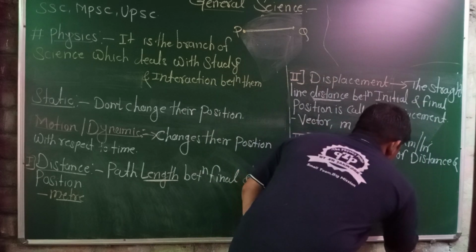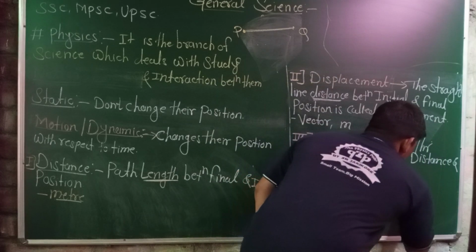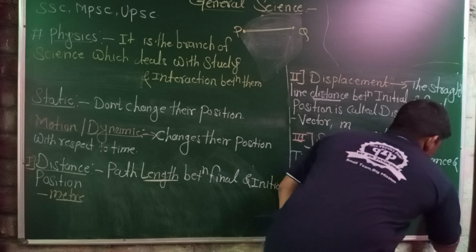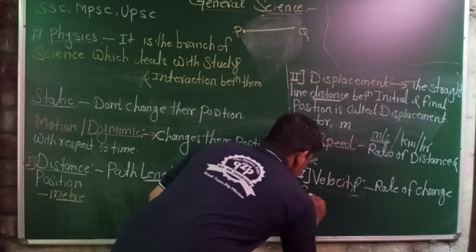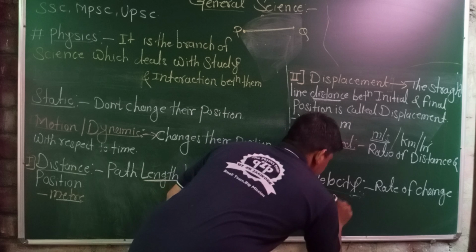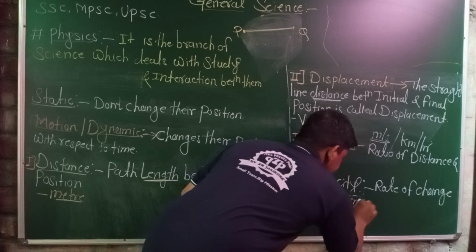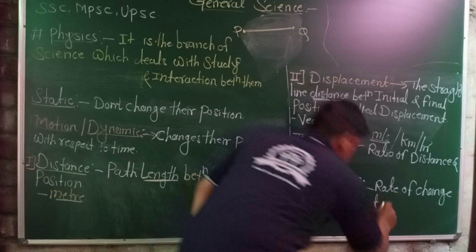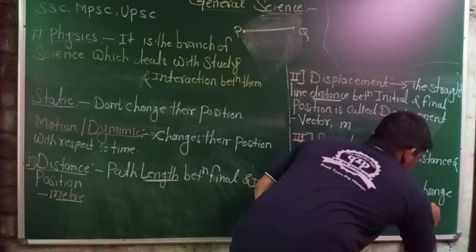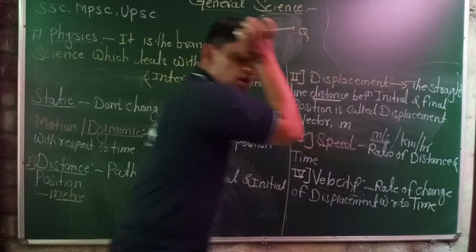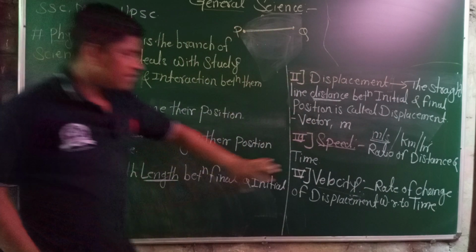The rate of change of displacement with respect to time is called velocity.